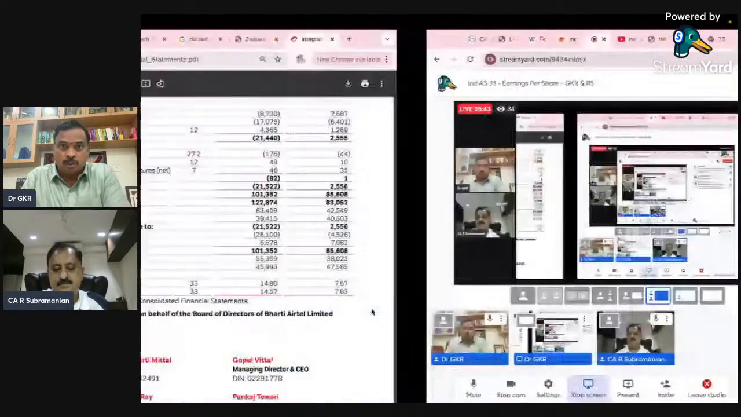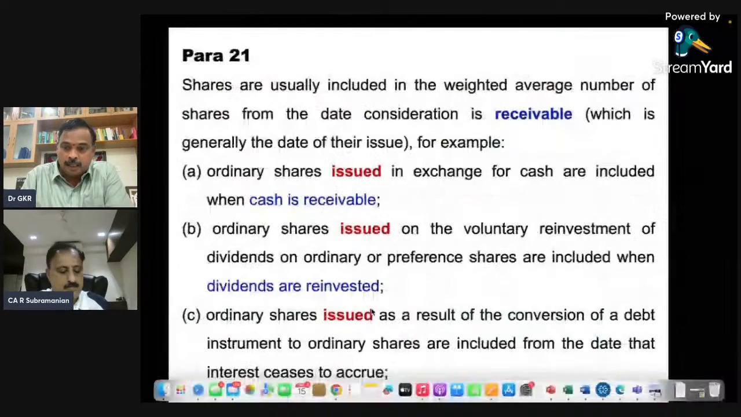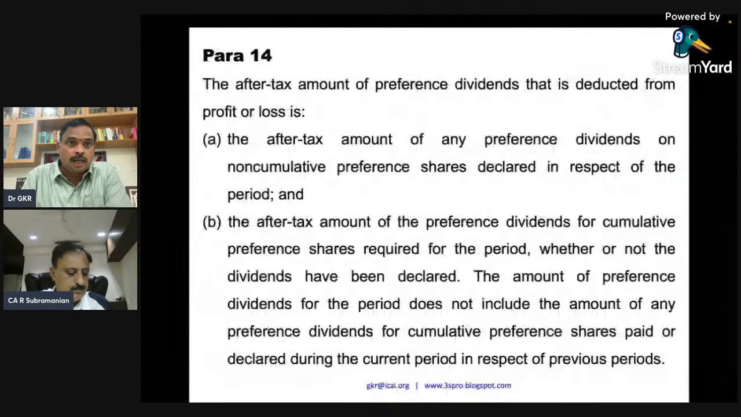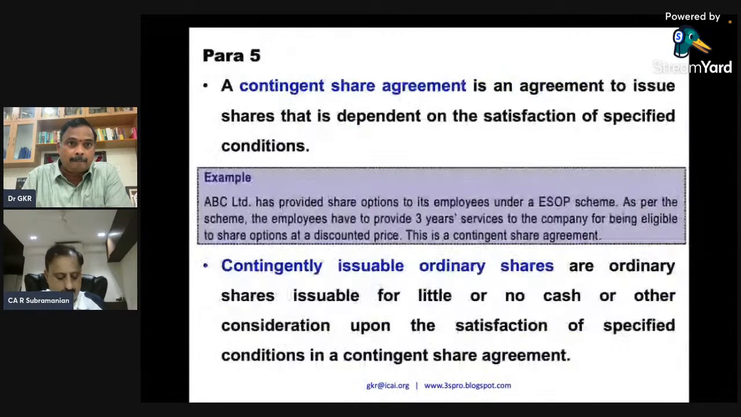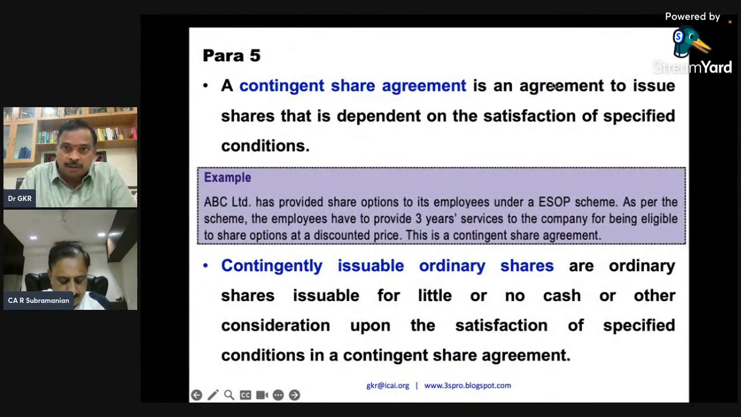Now the question is contingent share agreements. What do you mean by that, sir? I think this is a very, very important question. Yes, I will again take you to the standard. Now come to this contingent share agreement. This is an agreement to issue shares that are dependent on satisfaction of specified conditions. Example: only after you complete 3 years in my company, I'll issue shares, like an ESOP.